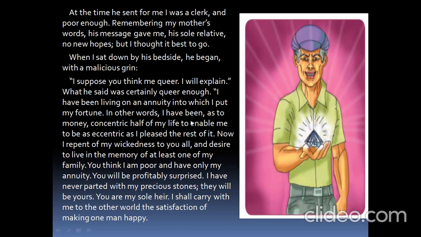Understood? See here, in other words, I have been, as to money, concentric half of my life to enable me to be as eccentric as I please the rest of it. So what is this? Whatever he is earning, he just keeps on spending it, which means whatever I'm earning, I'm spending. So only that I can do, but I cannot have money at all. Now I repent of my wickedness to you all, and I desire to live in the memory of at least one of my family.